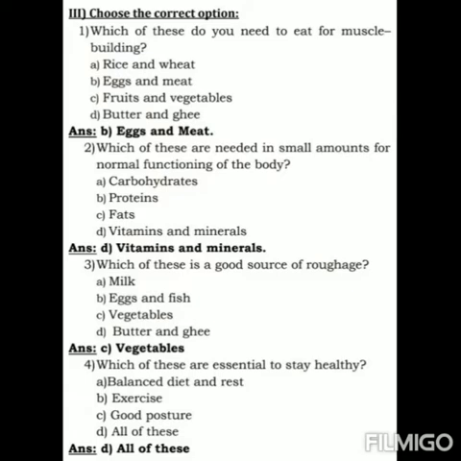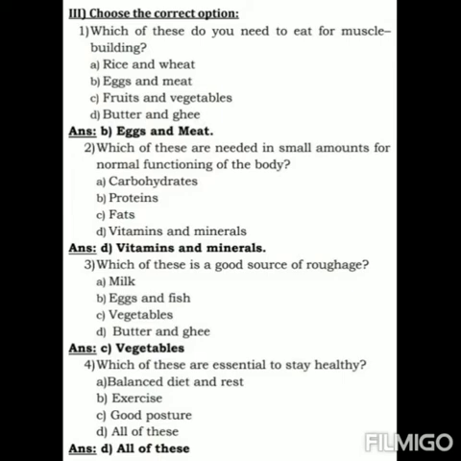Vitamins and minerals. Third question, which of these is a good source of roughage? The options are A. Milk, B. Eggs and fish, C. Vegetables, D. Butter and ghee. The answer is C.